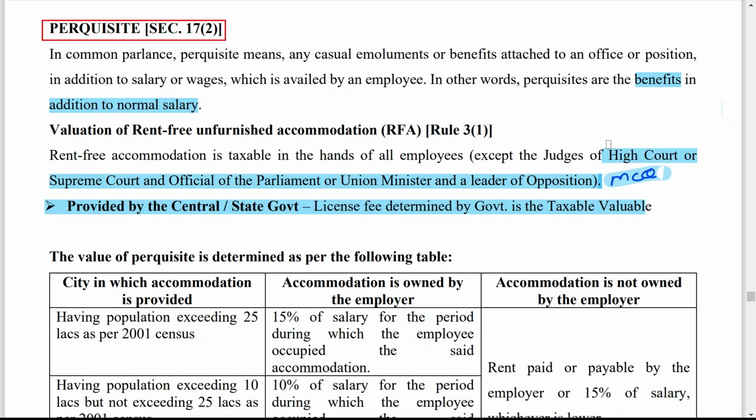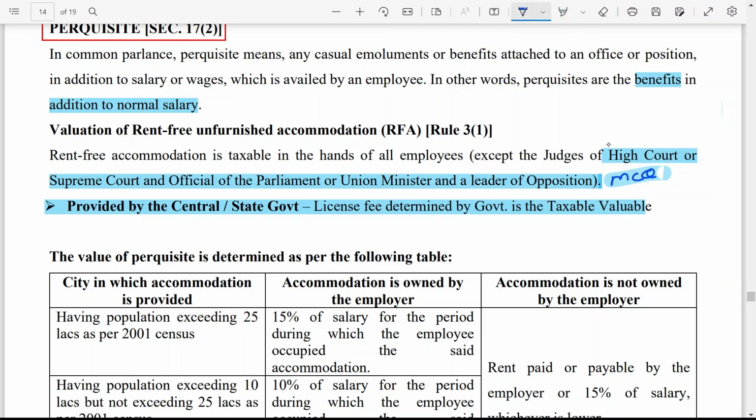Provided by central government or state government. Let us say it is provided to a central government or state government employee. In that case, how do we determine the value of the perquisite of rent-free accommodation? That is the license fee. So this is also important. In case of a government employee, how do we decide the value of the perquisite?